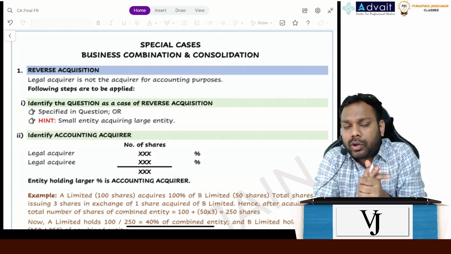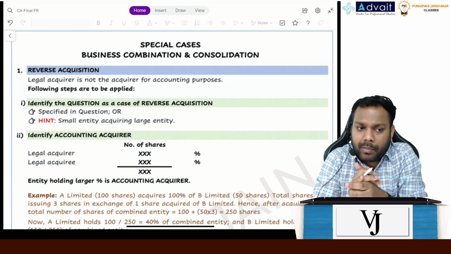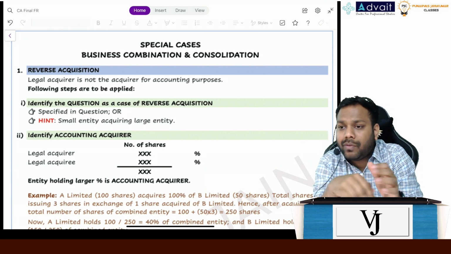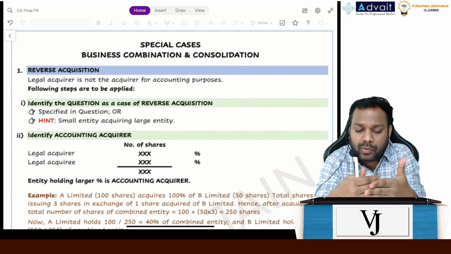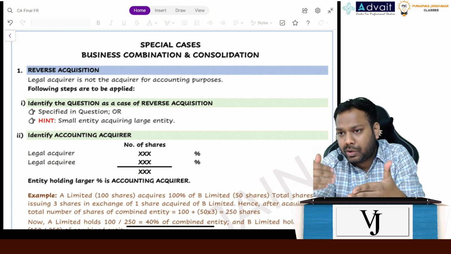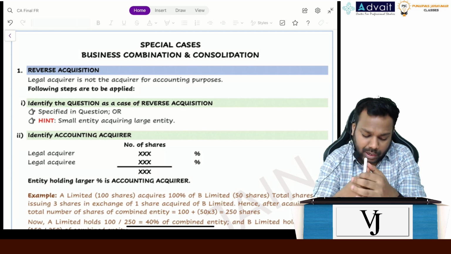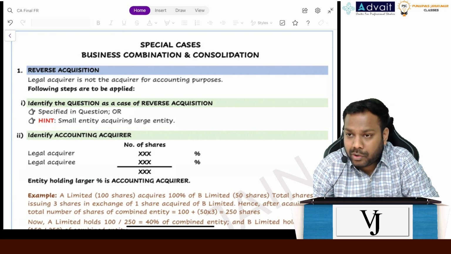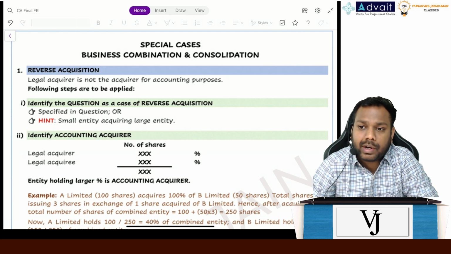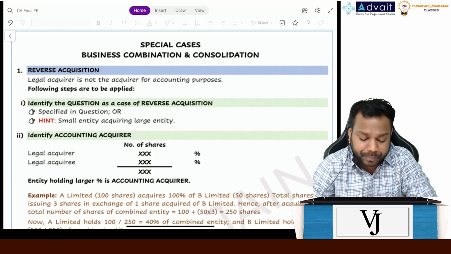Whenever a point of gain on bargain purchase comes, we discussed that we have to reassess all the fair values that we have taken, to check whether they are proper or not. If they are proper, then we have to transfer it to OCI, and then from there to other components of equity. Further, if it is not found to be proper, then we have to directly transfer it to other components of equity.